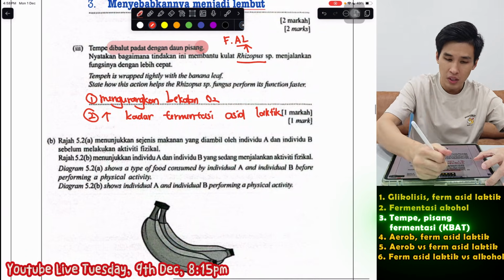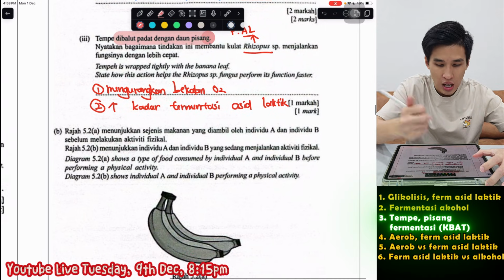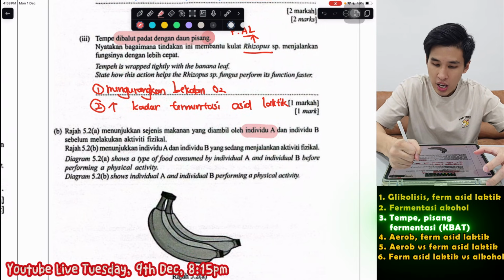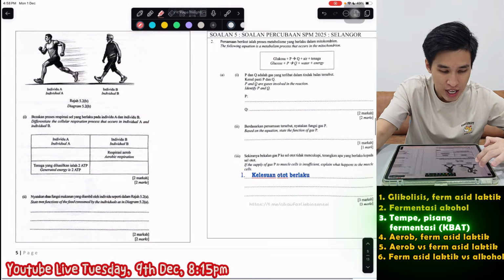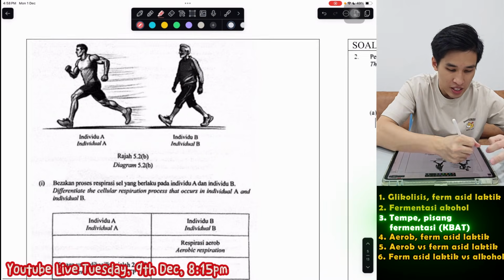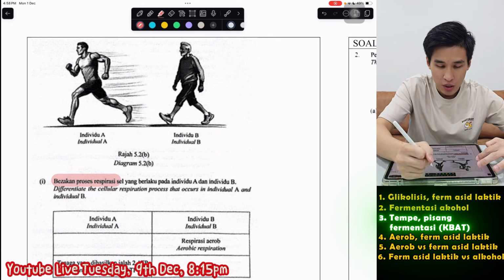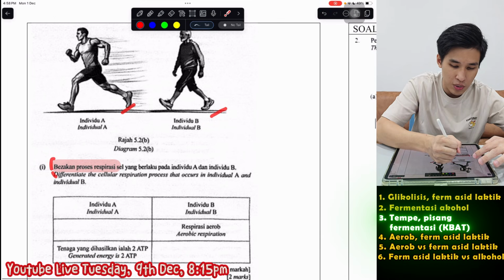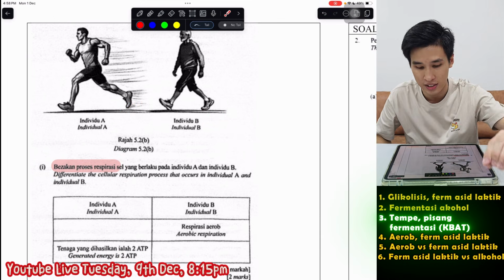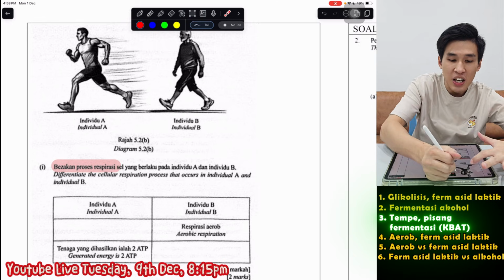Soalan berikutnya. Here got mention banana yang diambil oleh individu A dan B sebelum melakukan aktiviti fizikal. So they ask us to compare here. Bezakan proses respirasi sel. So this fella running, this fella walking. Now, when they ask us to bezakan proses respirasi, you must state the specific fermentasi. Don't say anaerob, must say fermentasi.